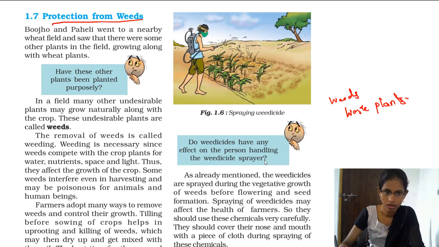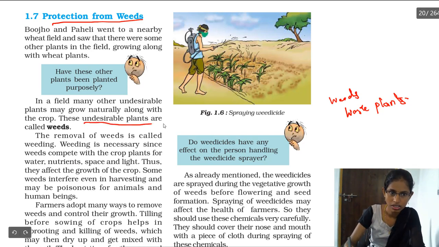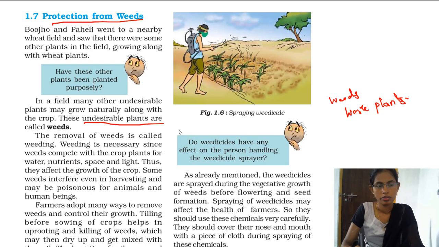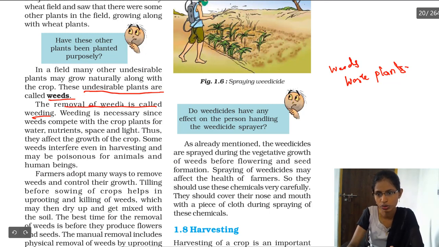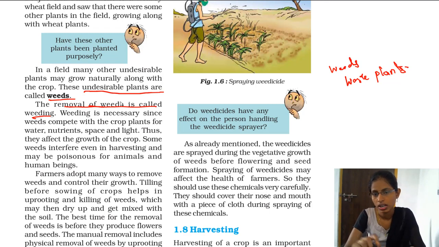Weeds are nothing but undesirable plants, like grass or some other kind of plants which we do not require for our production, okay? Those are nothing but weeds. The removal of the weeds is called weeding. What is weeding? The process of removing weeds is called weeding, and it is very much necessary. If weeds are present, the nutrients are absorbed by these weeds, okay? And one more thing, insects may harm the crops.